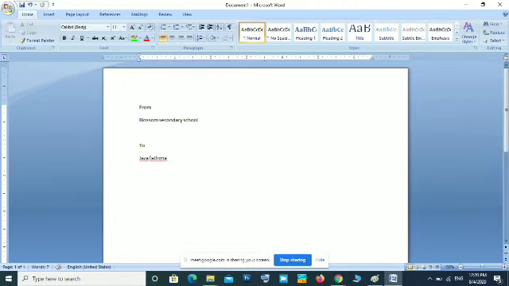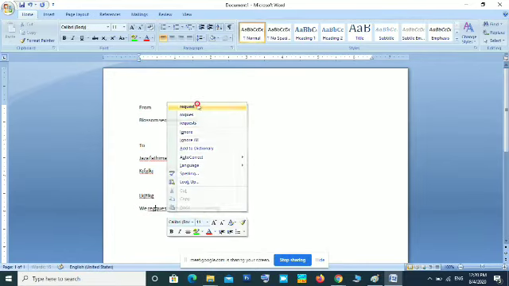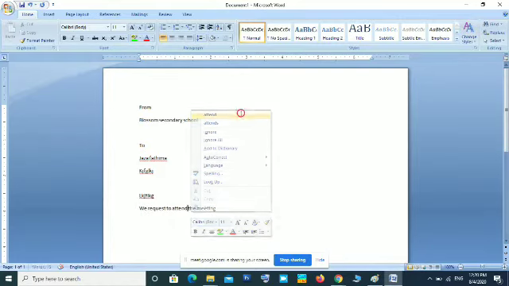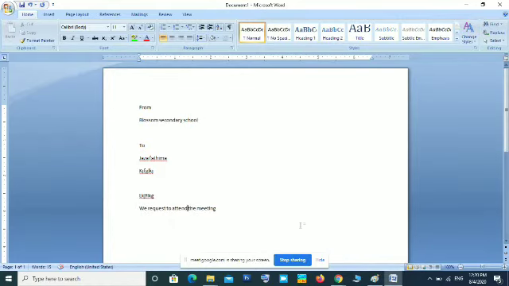Then we'll be typing the address and informing the details. So we request you to attend the meeting. What are the things they want to inform you? They can type using this computer. So this is one use of computer at office.